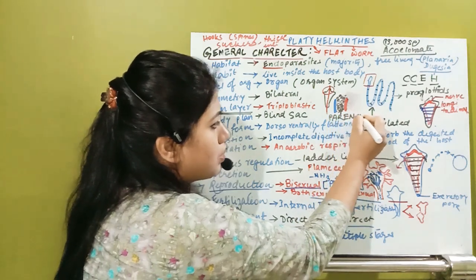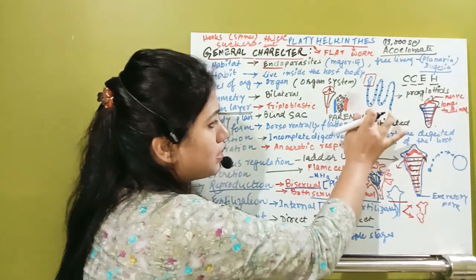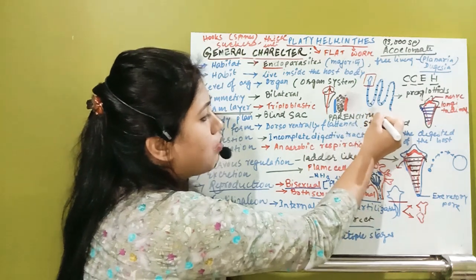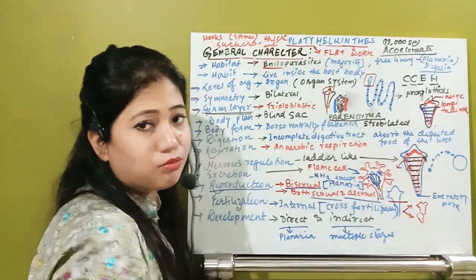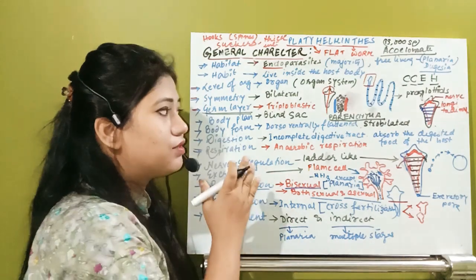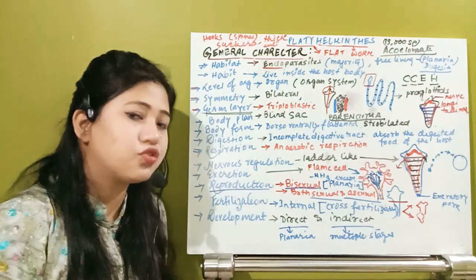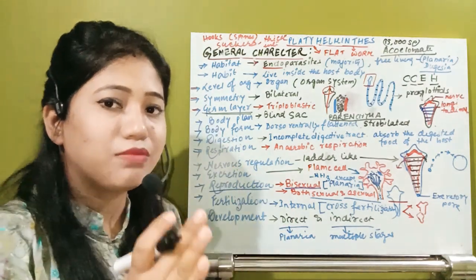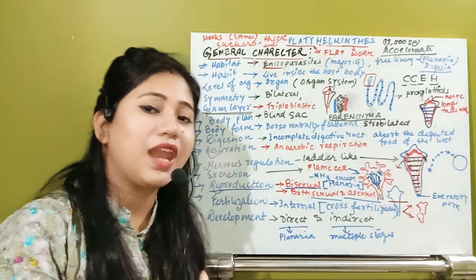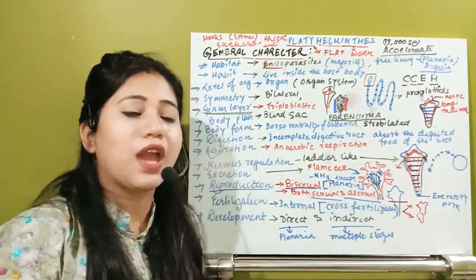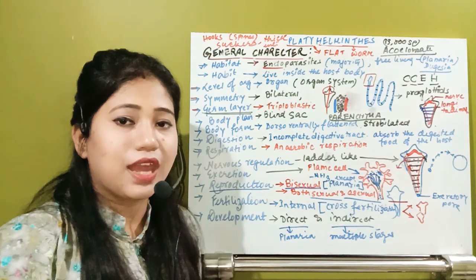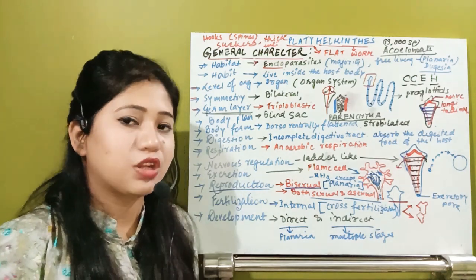Normally you use the word parenchyma in botany. In the phylum Platyhelminthes also, we see that in between the outer body wall and inner layer, they have some loosely aggregated cells which help in the transportation of things.